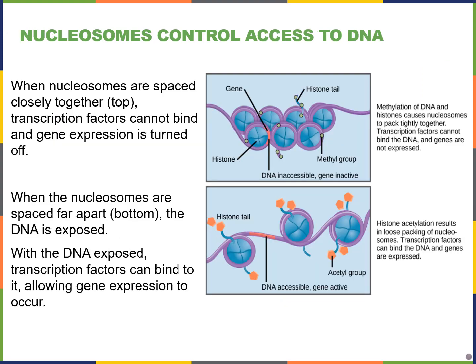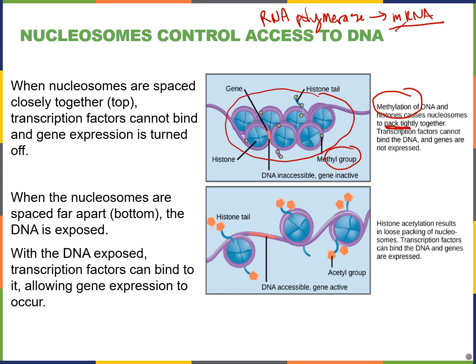And we see that here, how nucleosomes are controlling the access to DNA. So when I say access, this is really access by the RNA polymerases, which need to access DNA in order to make messenger RNA. And I see the methylation over here. Methylation usually causes the nucleosomes to pack tightly together. You can see there's no space, and if I want to access this gene right here, it's not accessible.